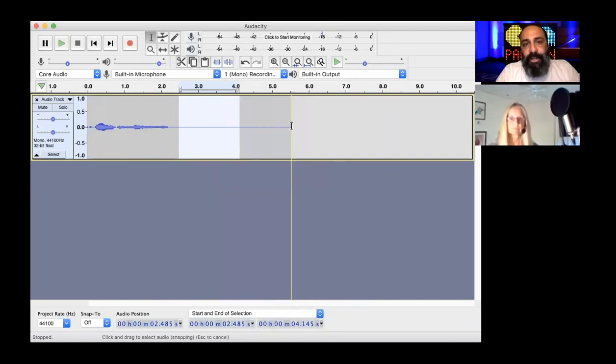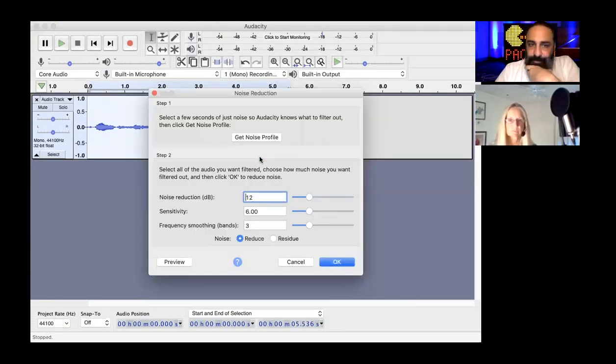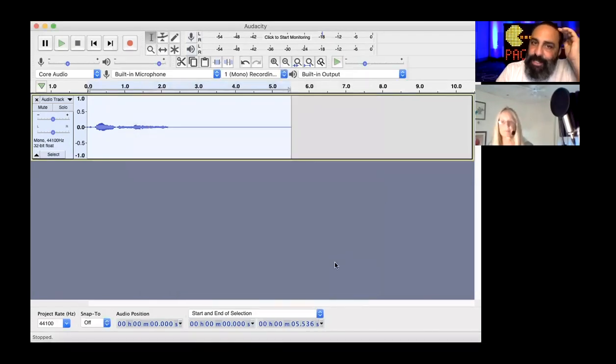So that's when you go and highlight the whole thing, go back to effect, noise reduction, and then click OK. And when you do that, now that the whole clip is highlighted, the program is going to extract that whatever sound, hum, any little thing from the whole thing. So then you click OK. So you just did the whole thing, right? Yeah. Okay.